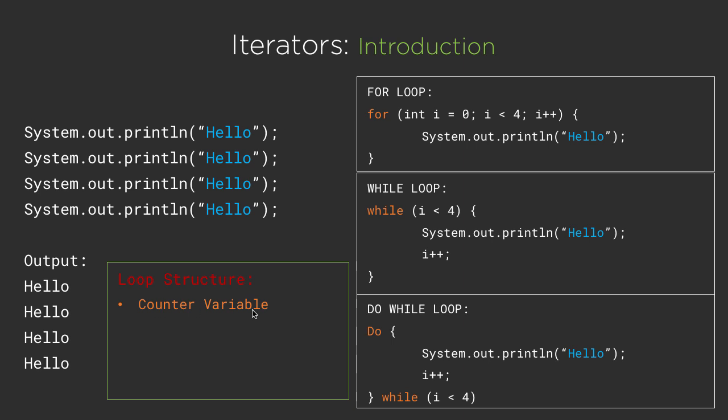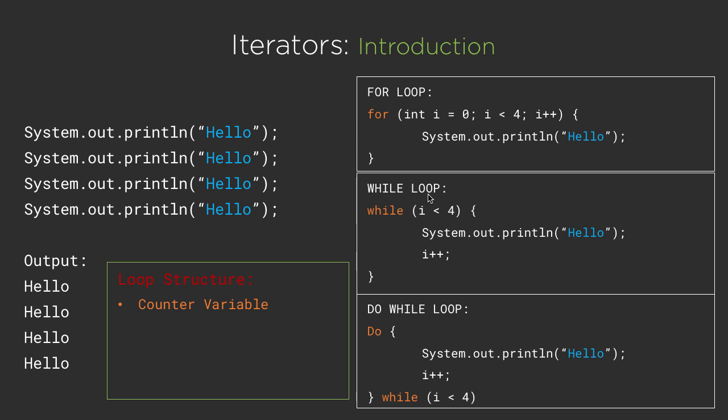Now this counter variable in case of for loop is mentioned here, int i equal to 0.